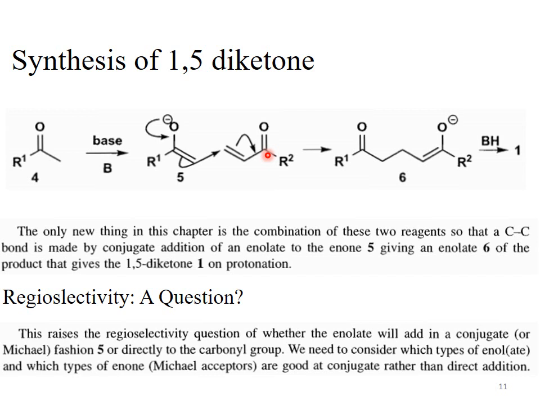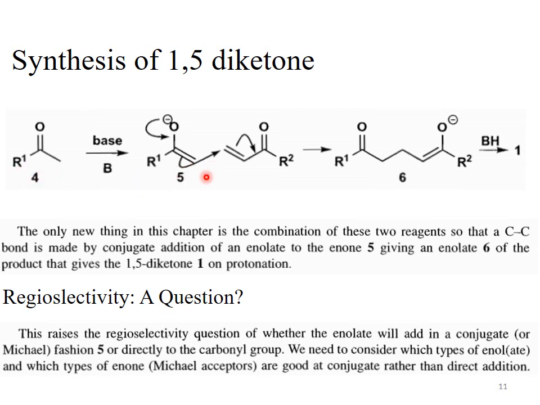Remember, in the previous slide we discussed that if our substrate or reactant is an alpha beta unsaturated ketone, then the nucleophilic attack occurs at the beta carbon rather than the carbonyl carbon, because such alpha beta unsaturated carbonyl compounds give conjugate addition product and not the direct addition product.